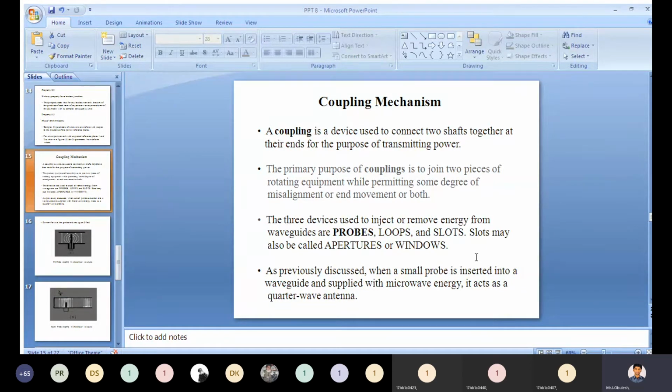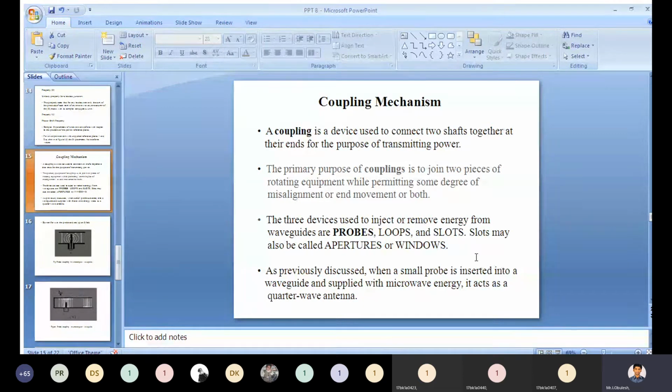You need to remember, a coupling is a device which is used to connect two shafts together at their ends for the purpose of transmitting power.